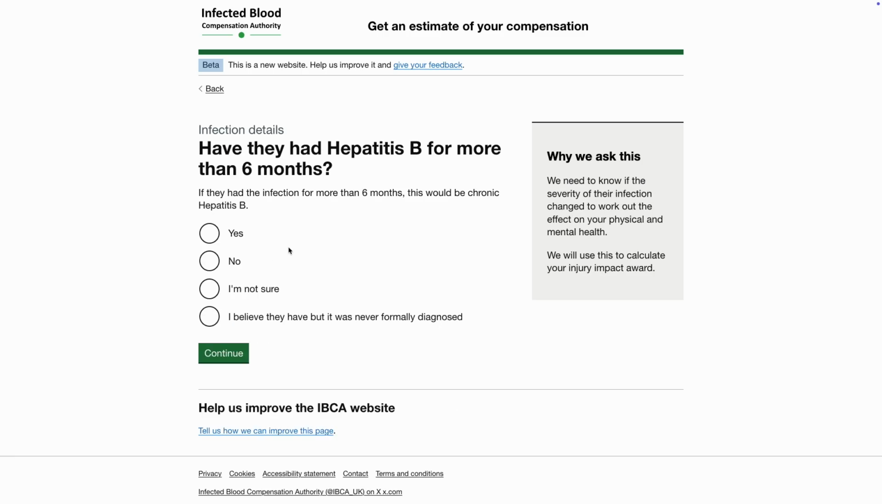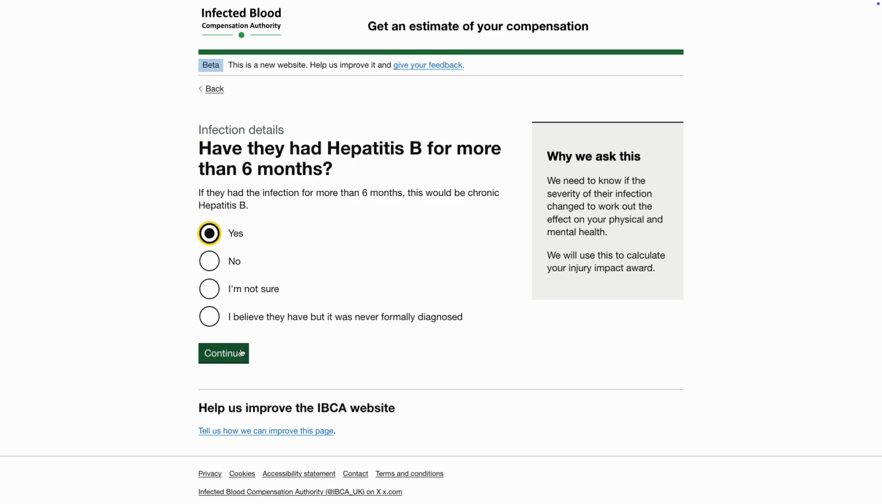Next, we need to know if the severity of the infection changed at any point. This will help us to understand the impact on your physical and mental health. We will then use this information to calculate your injury impact award. The first question asks if the infected person had hepatitis B for more than 6 months. In this example, the answer is yes.